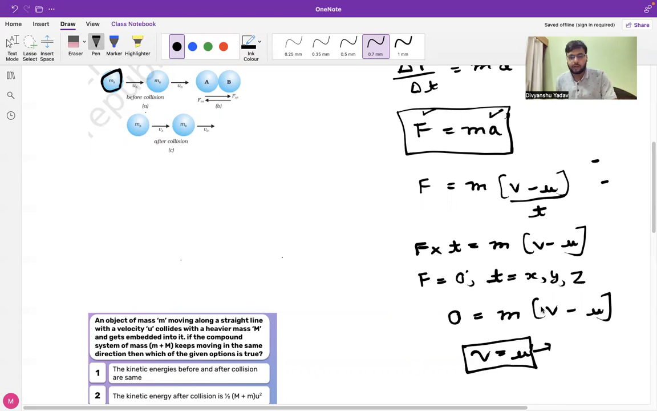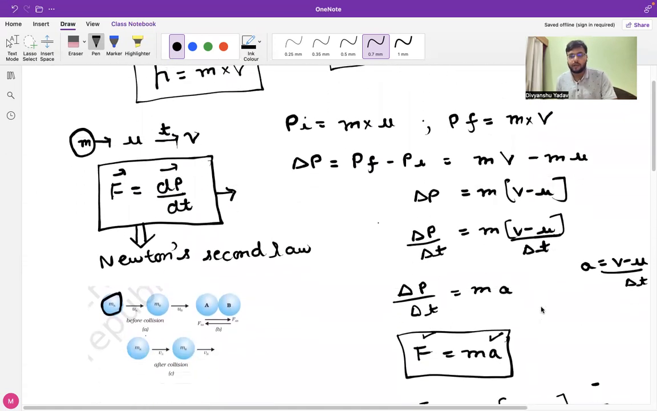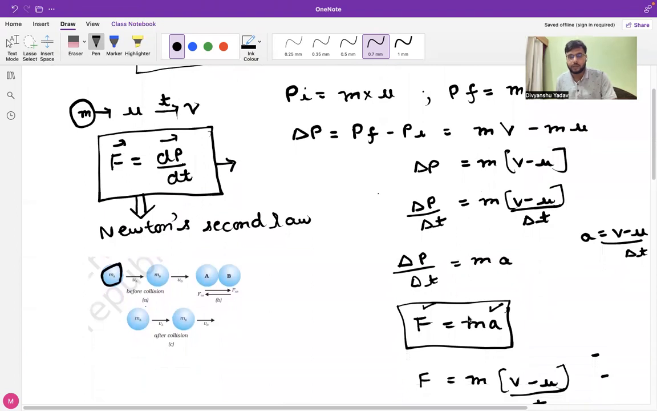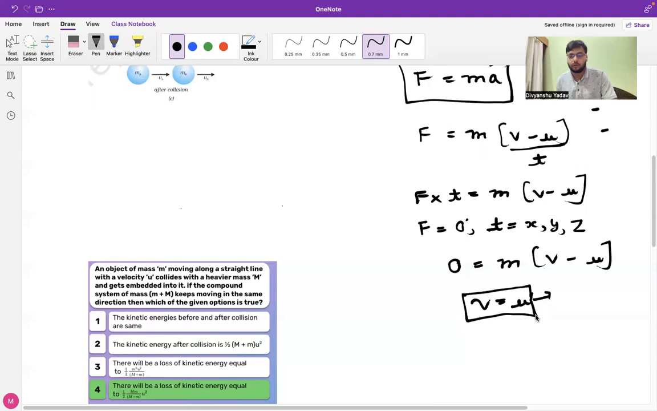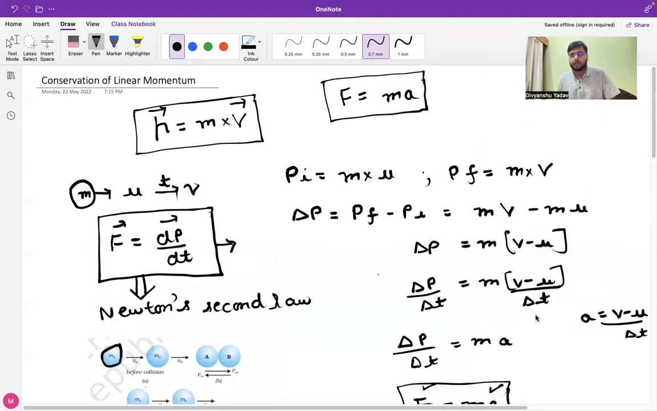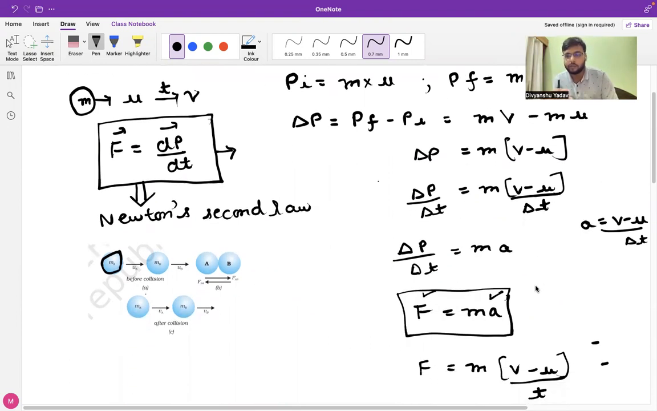So till now, from the concept of momentum, we derived Newton's second law of motion, and from Newton's second law of motion, we deduced Newton's first law of motion. So we can say that all these equations and concepts are closely interrelated, and it is quite evident. From the momentum principle, we first derived Newton's second law, and from Newton's second law, we deduced Newton's first law.